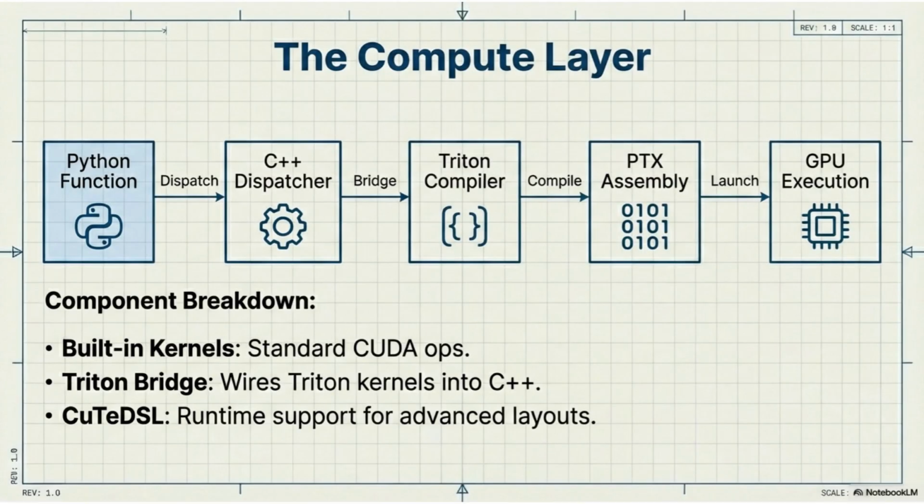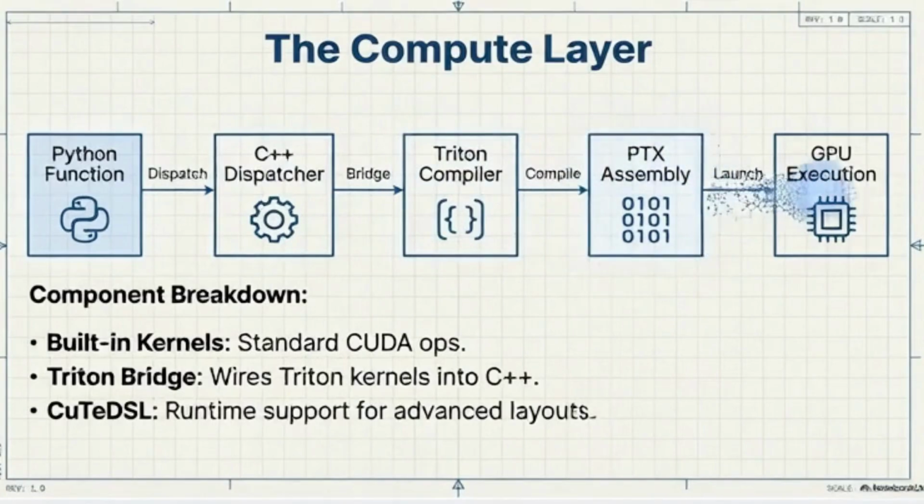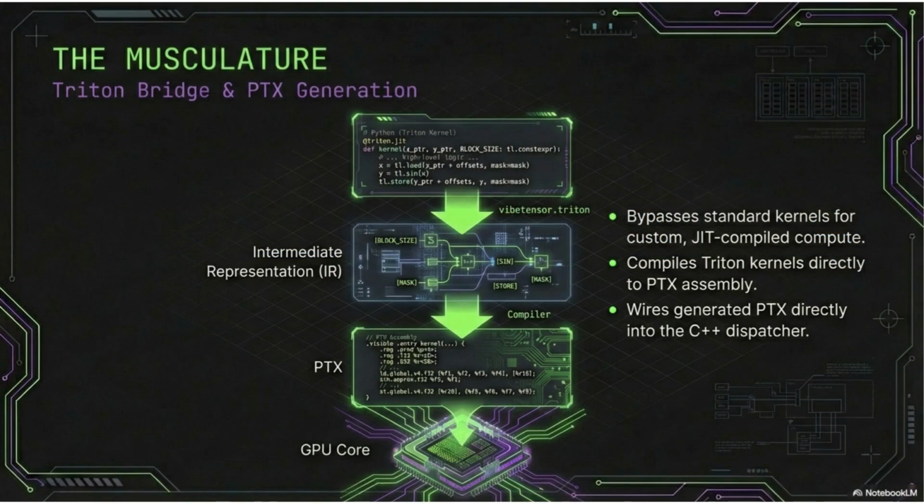This slide shows the execution path, how a high-level Python function actually becomes GPU instructions. It starts in Python. You call an operator, say add or matmul. That call doesn't execute immediately. It flows into the C++ dispatcher. The dispatcher resolves the operator name and selects the correct backend implementation, CPU or CUDA, based on the tensor's device and dispatch keys. If the operation is implemented as a built-in CUDA kernel, execution moves directly into compiled C++ and CUDA code.